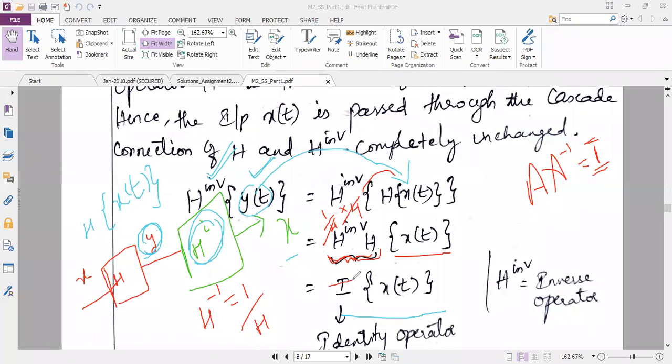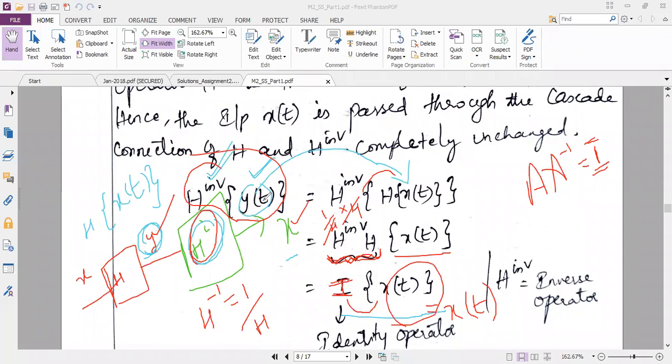That 1 is in the form of the identity operator. Because these are operators, my output is also in terms of an operator. I is the operator. So I of x of t, the identity operator multiplied with x of t, gives my output, which is again x of t only. What I proved from this derivation is that, as per the block diagram, the H inverse operation of y should give me x. I have taken H inverse of y and proved that it is equal to x of t at the right hand side.